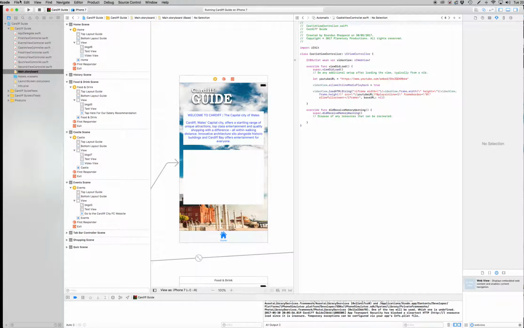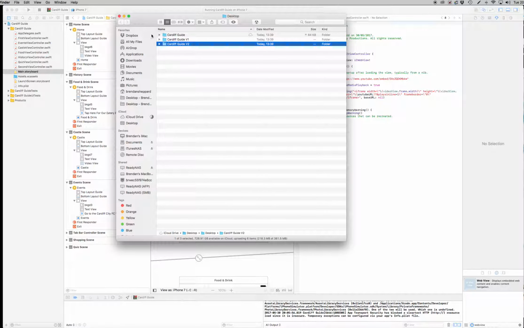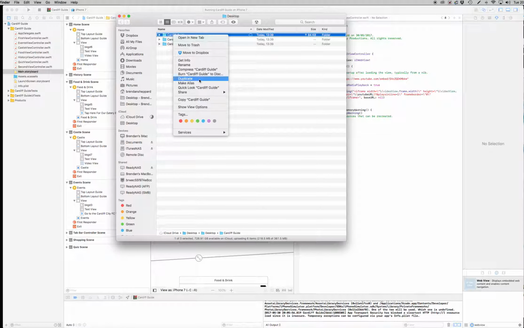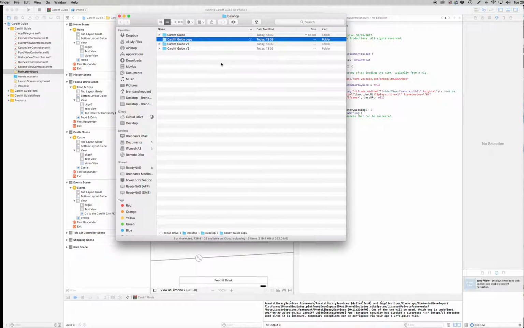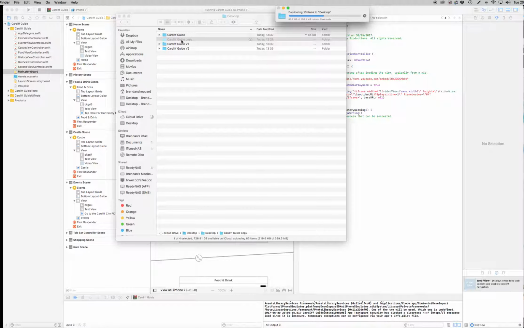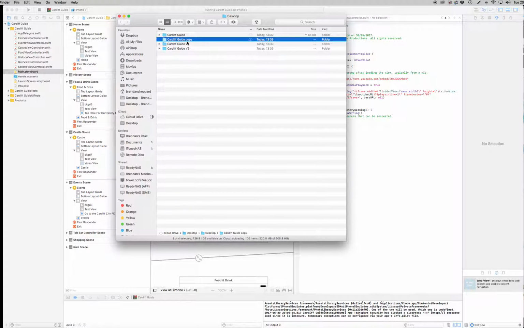Now, at this point, you've added links, and you've added videos. What's to do next? Well, to do next, obviously, open up and copy, duplicate your Cardiff Guide and call this version 3.